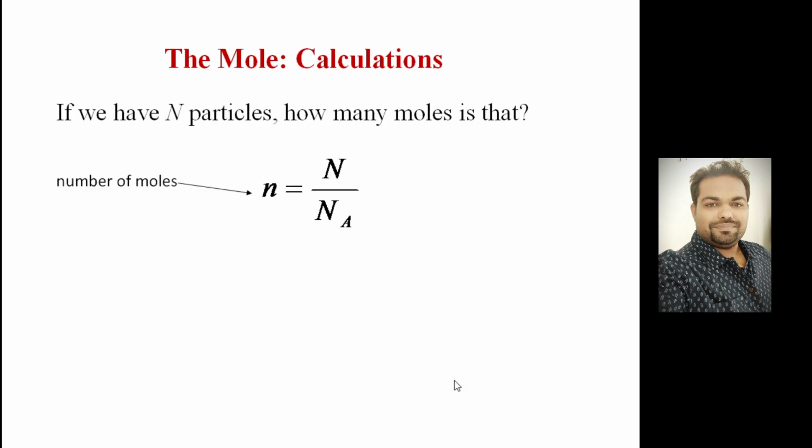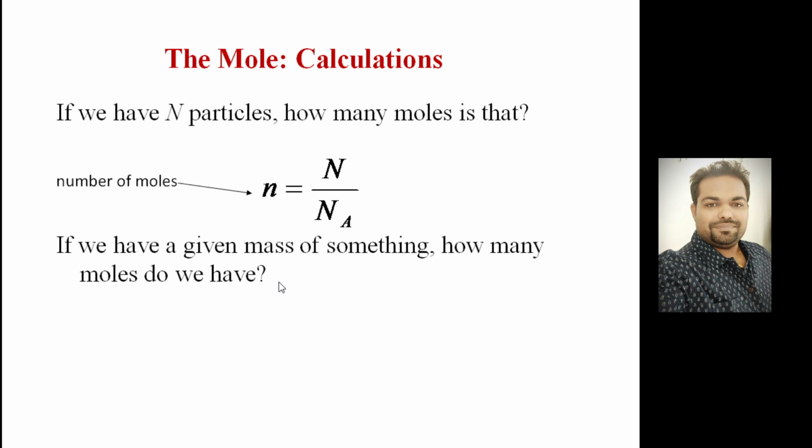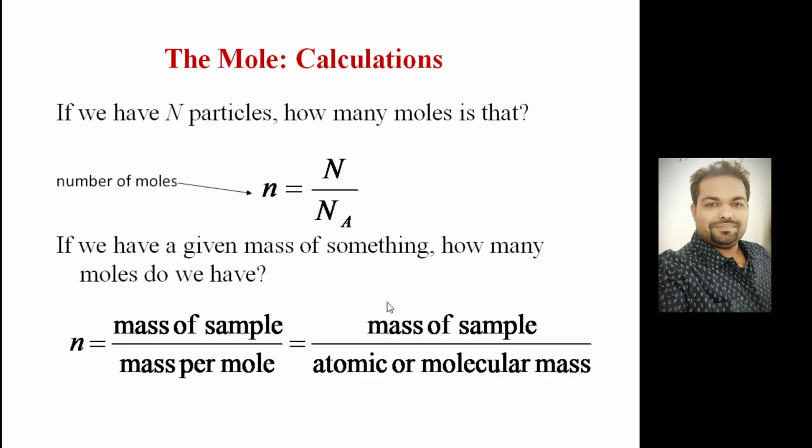So if we have n particles, how many moles are in that? If you want to know, you have to divide the number of particles by the Avogadro number, right? You will get the number of moles. So the number of moles is equal to the total number of particles present divided by the Avogadro number, which is fixed, right? So if we have a given mass of something, how many moles do we have? If you want to calculate, then mass of sample divided by the mass per mole, or mass of sample divided by the atomic or molecular mass, that is known as the number of moles.